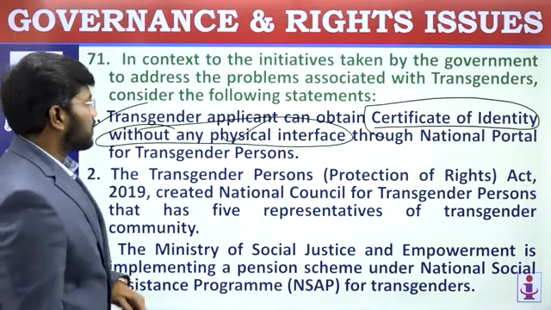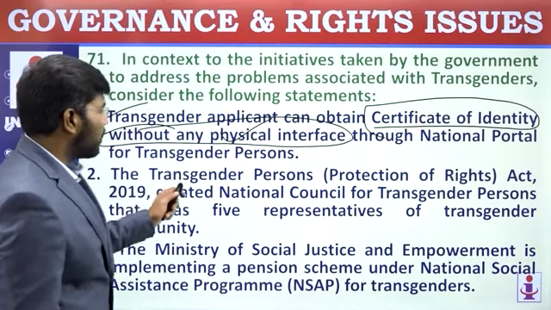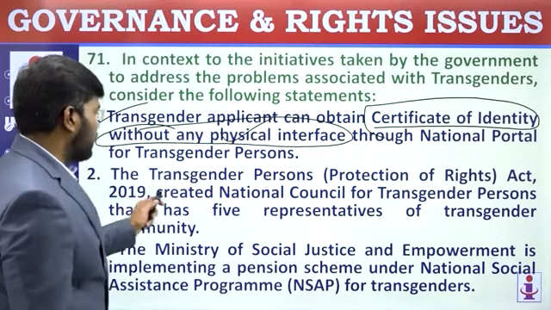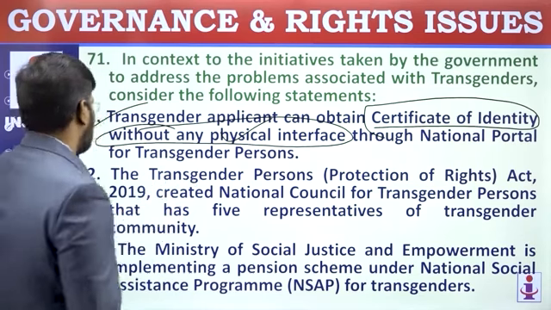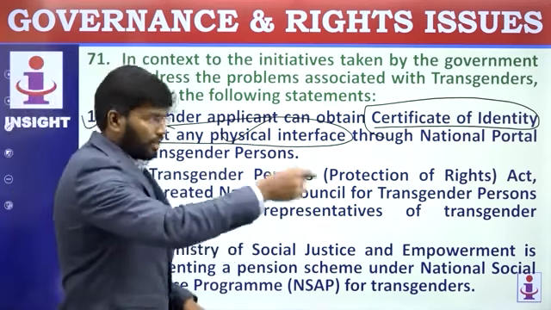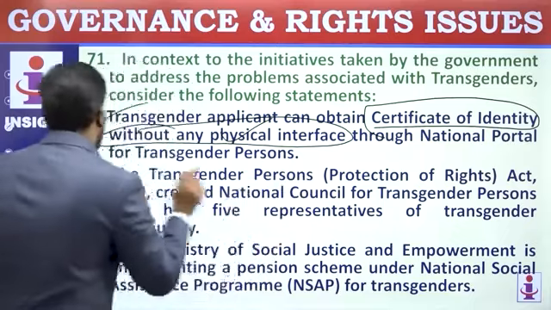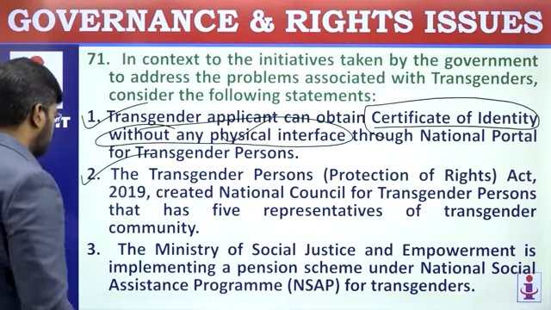The Transgender Persons Protection of Rights Act 2019 created National Council for Transgender Persons that has 5 representatives of transgender community. From both state and union territory, there will be 5 transgenders in that national body along with other ex officio members. So this is correct statement. 2 is also correct. Read the third one.